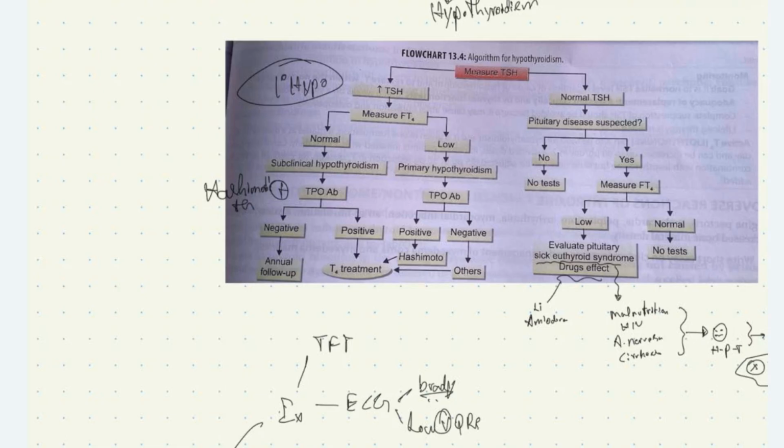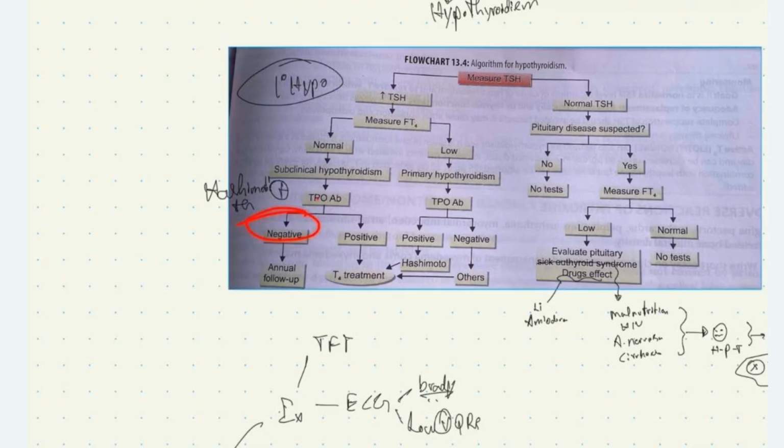If it is positive, we confirm that the patient has Hashimoto's thyroiditis and we'll give him levothyroxine. If it is negative, we'll search for other causes of primary hypothyroidism. And if not, we'll proceed on with levothyroxine treatment. If the patient's T4 level is normal and the patient is TPO negative, we can search for an alternative diagnosis and we'll keep the patient on annual follow-up.